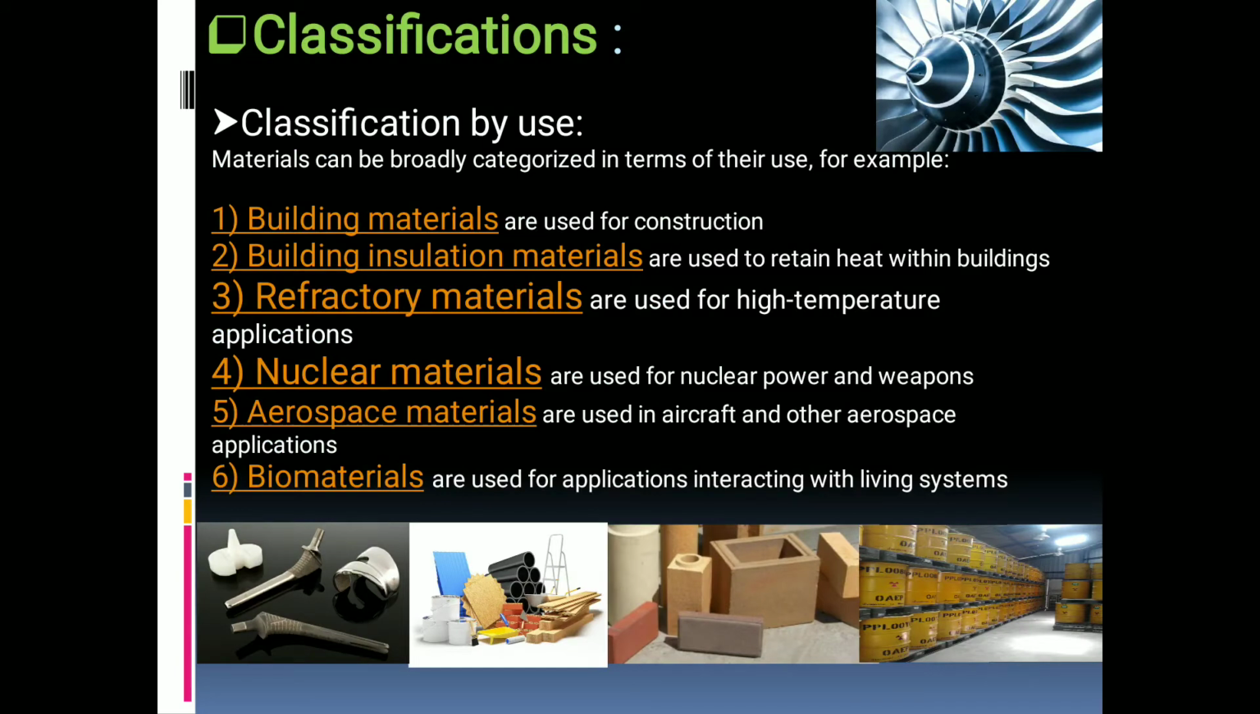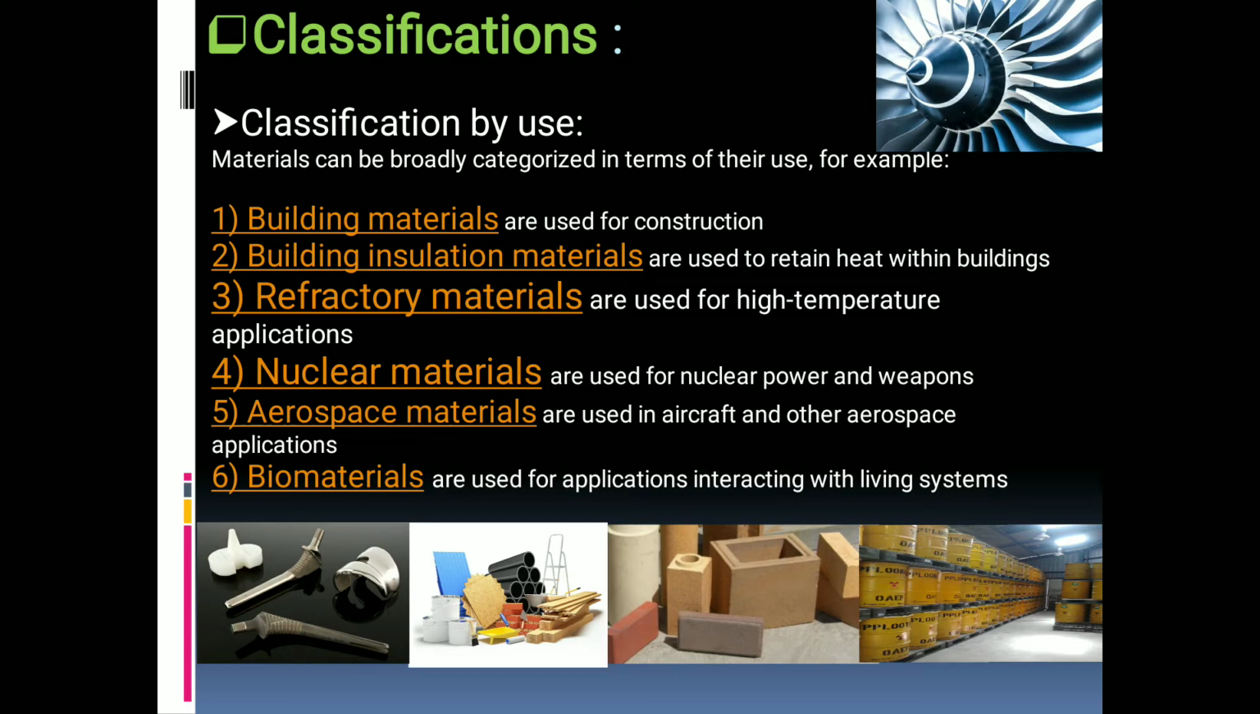Now classification. There are various ways to classify materials. First we will see classification by use. Materials can be broadly categorized in terms of their uses, for example building materials, building insulation materials, refractory materials, nuclear materials, aerospace materials, and lastly biomaterials. These are the classification of materials by their uses.